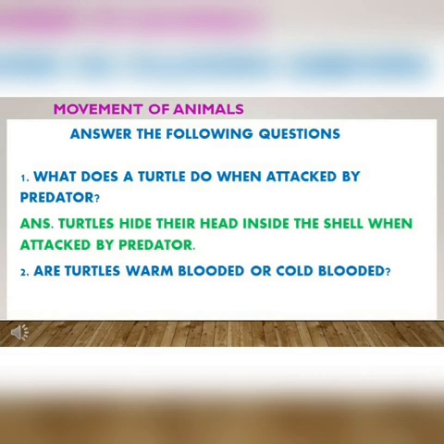Are turtles warm-blooded or cold-blooded? Turtles are cold-blooded.